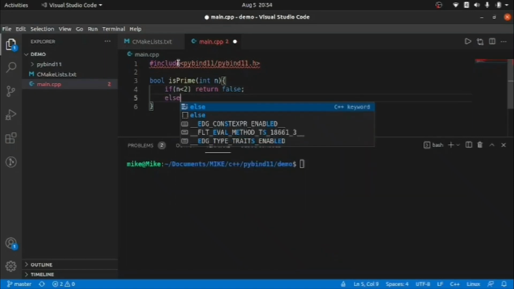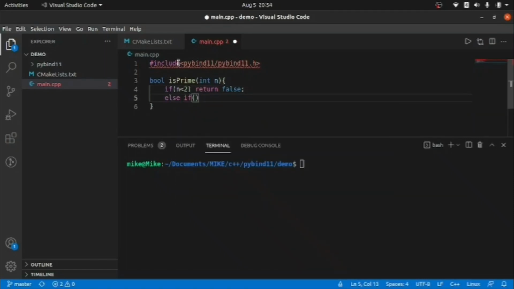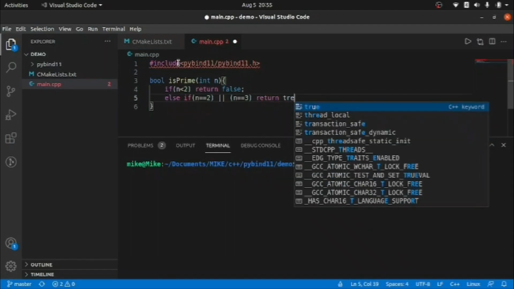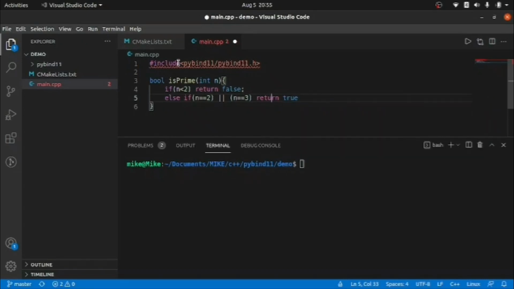Else if the number equals 2 or the number equals 3, then we should return true, because we know that 2 and 3 are prime numbers, so we don't want to go inside a loop to check this kind of thing.